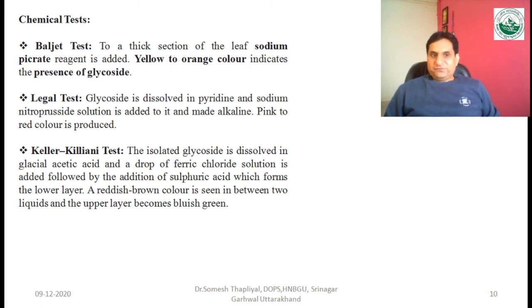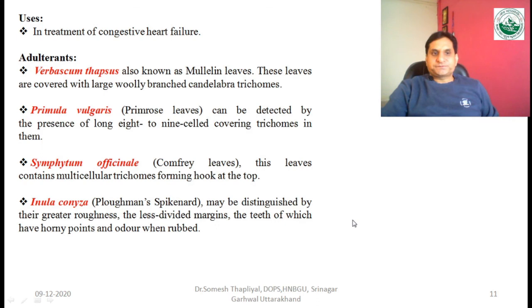A pink to red color is produced. In the Keller-Kiliani test, we take the glycosidic sample and dissolve it in glacial acetic acid, to which we add a drop of ferric chloride solution, followed by the addition of sulfuric acid, which forms the lower layer. A reddish brown color is seen between the two liquids, and the upper layer becomes bluish green. So these are all the identification tests of this drug.